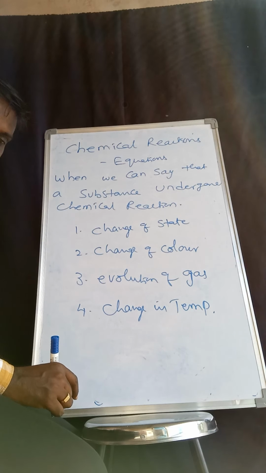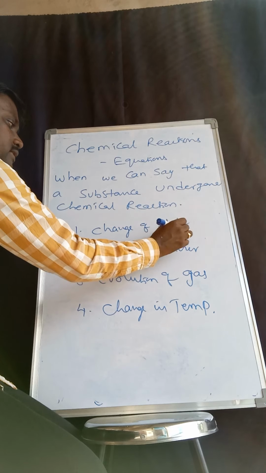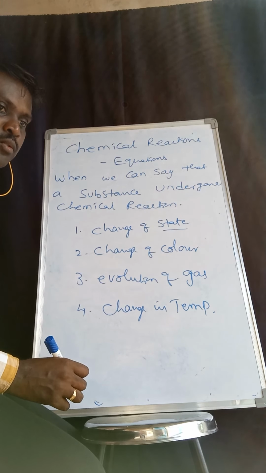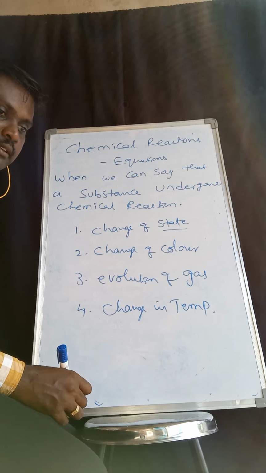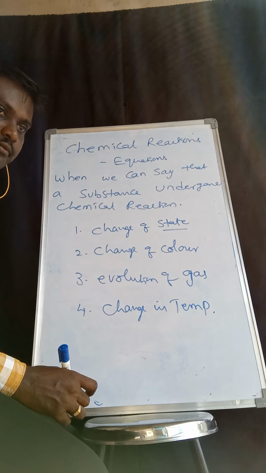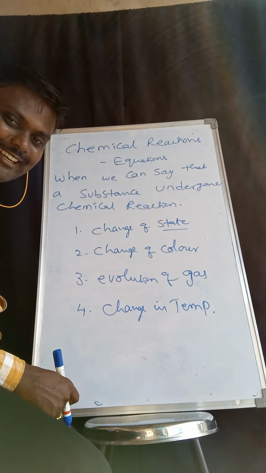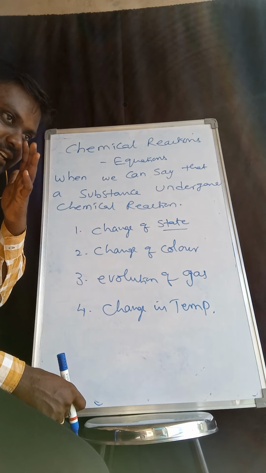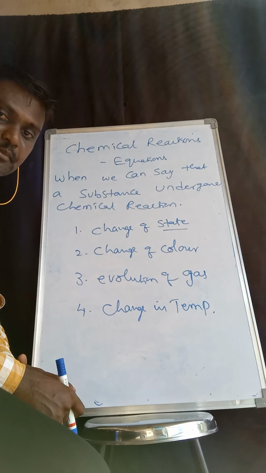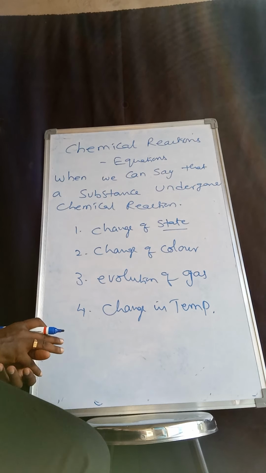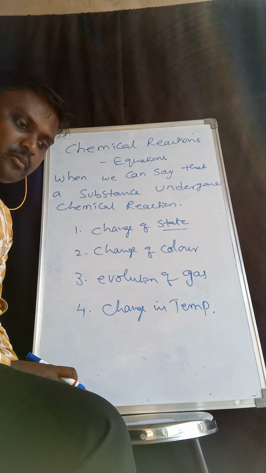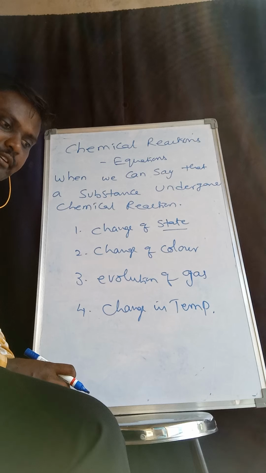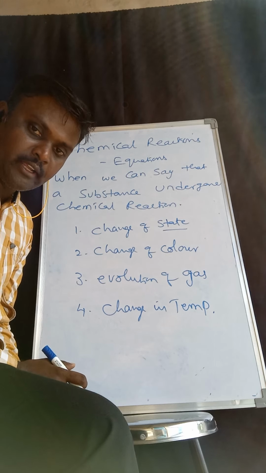Let me take an example of change of state. Don't think it is like Tamil Nadu, Andhra Pradesh, Arunachal Pradesh, Rajasthan, changing from one state to another. It's like changing from solid to liquid and liquid to gaseous state. Suppose the government of India and state governments are preferring that we eat egg daily.